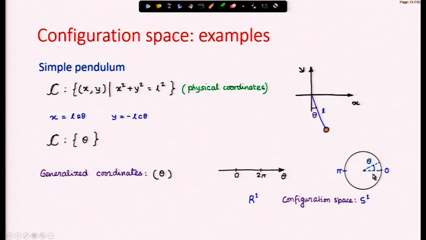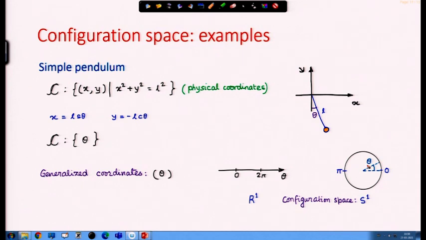And theta is this configurational coordinate that has been indicated in this figure. If I am given theta, I can locate the pendulum. Of course, I must know the length. I can locate the pendulum if I know theta and from where theta is being measured or defined. Therefore, the generalized coordinate is only theta and we have a one-dimensional configuration space. The degree of freedom of this system is 1.